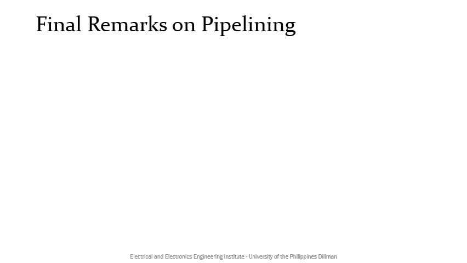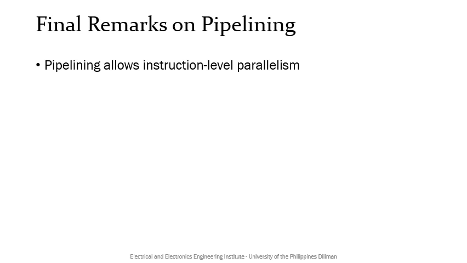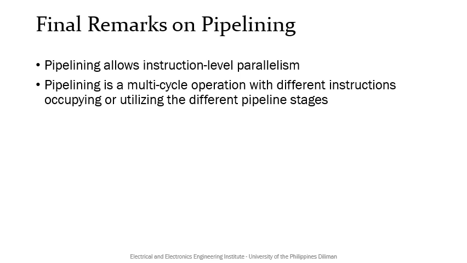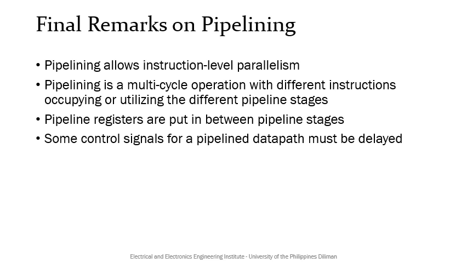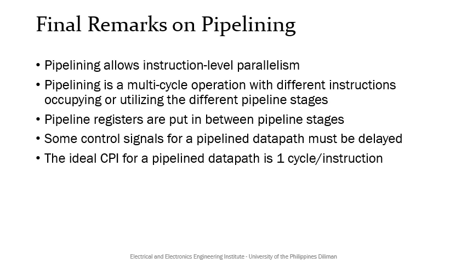To summarize, we have identified the following. First, pipelining allows instruction-level parallelism. Next, pipelining is a multi-cycle operation with different instructions occupying or utilizing the different pipeline stages at each clock cycle. Pipeline registers are added in between pipeline stages. Some control signals for a pipeline data path must be delayed through the pipeline registers as well. The ideal CPI for a pipeline data path is 1 cycle per instruction.